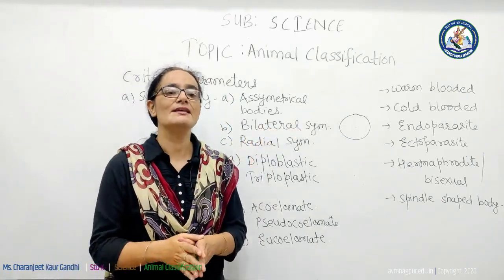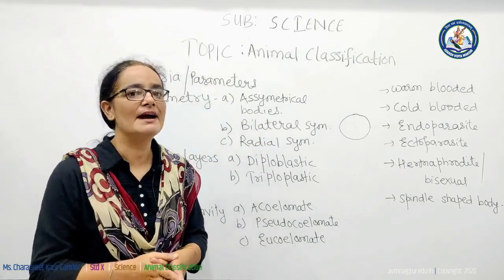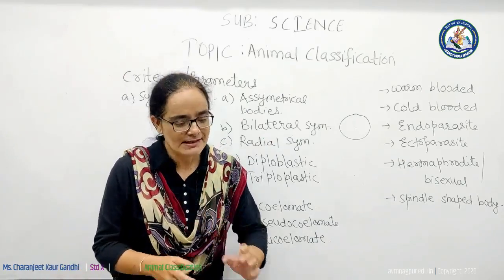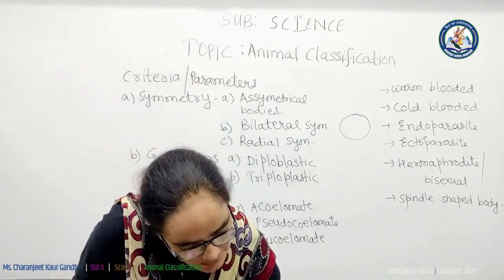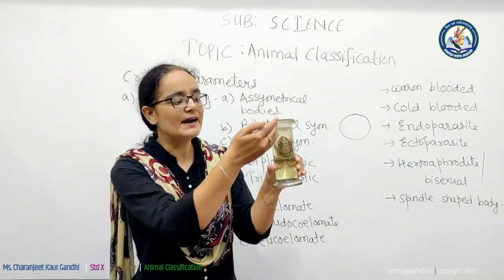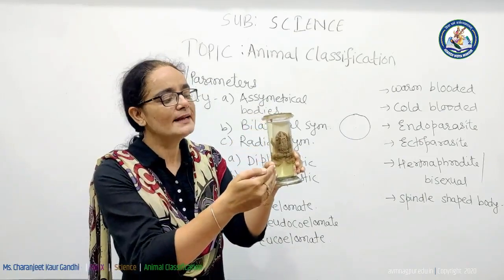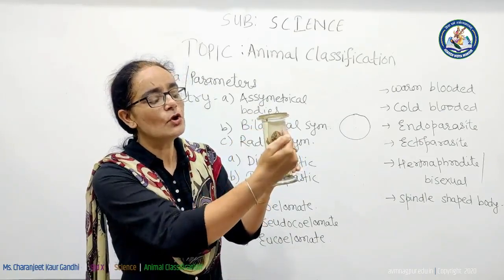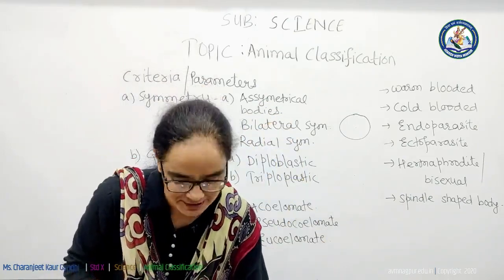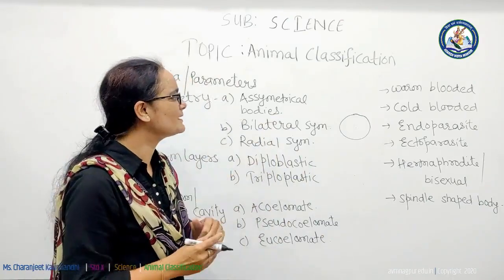Bilateral symmetry is a type of symmetry in which the body of an animal can be divided into 2 equal halves through only a single plane. For example, this is a frog or toad. If the body of the frog is cut like this, then it will be divided into 2 halves. This is an example of bilateral symmetry. The third one is radial symmetry. What is radial symmetry?